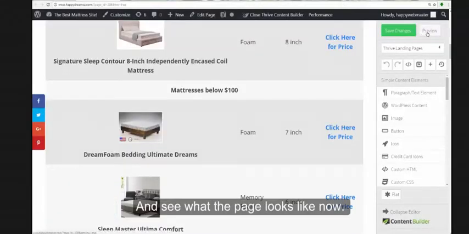Let us save the changes and see what the page looks like now.